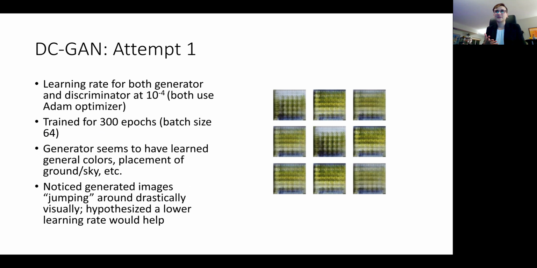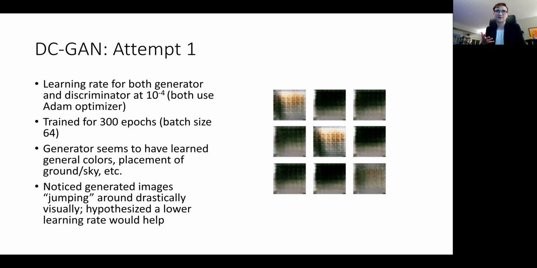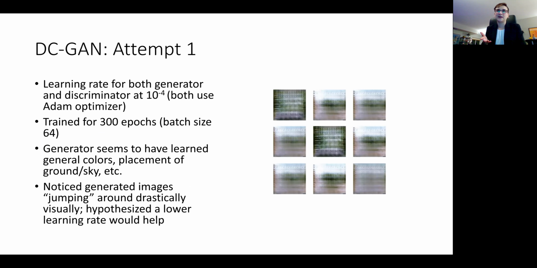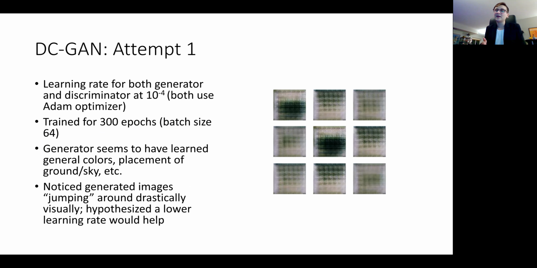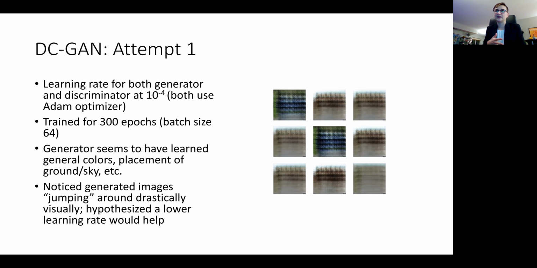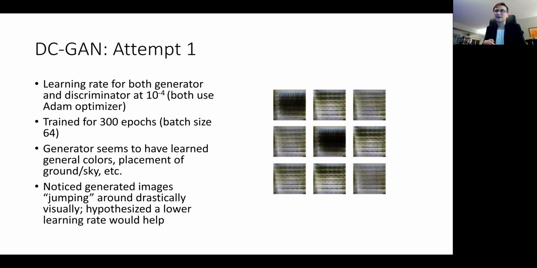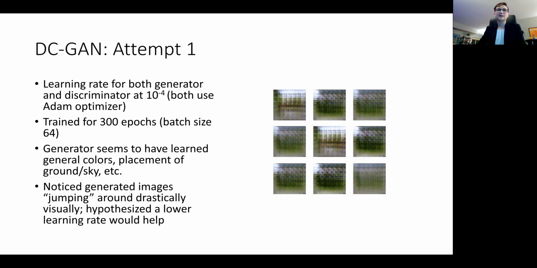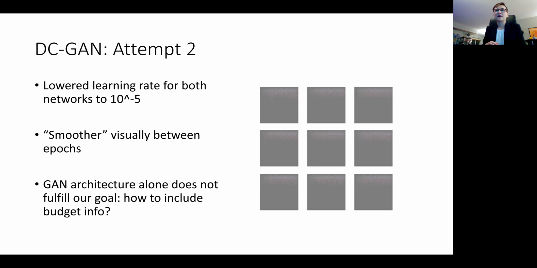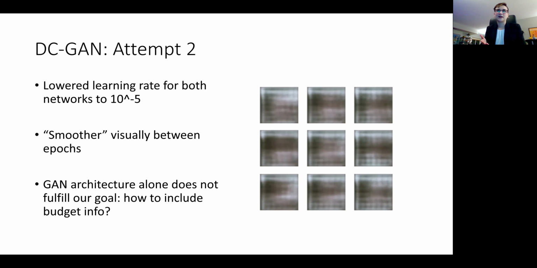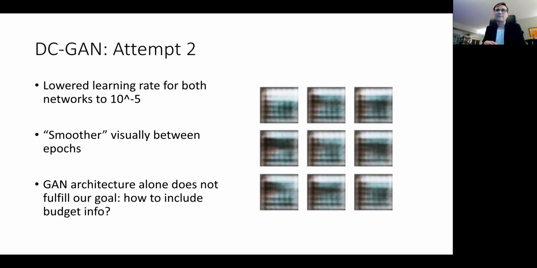So this was my first attempt. I used kind of the default settings from the tutorial, and I noticed that the visual you see here is the change from epoch to epoch across the training schedule. And I noticed that the values were sort of jumping around. It wasn't necessarily smooth learning from one epoch to the next. And I hypothesized that this maybe was due to the learning rate. So I tried a different learning rate and got kind of this smoother training transition.